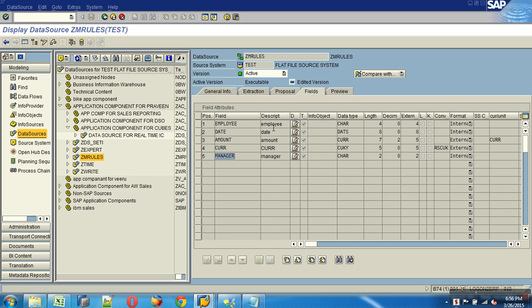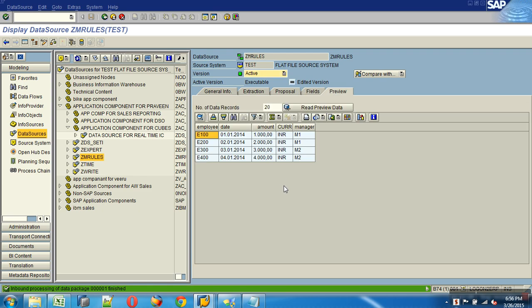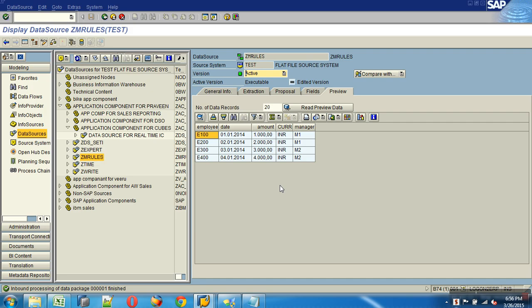And then what is this? Manager. You can see the data here. This is the data given. So now by looking at this data, tell me what is the revenue generated by employee E100. E100 generated 1000. E200, 2000. And for E100, who was the manager? M1. For E200, M1. My manager is also an employee for me. In a company, a manager is an employee.